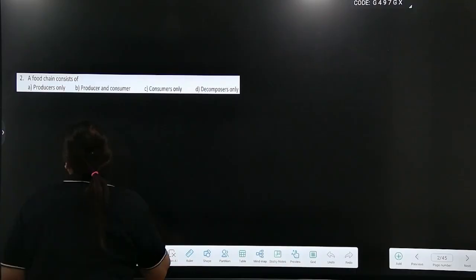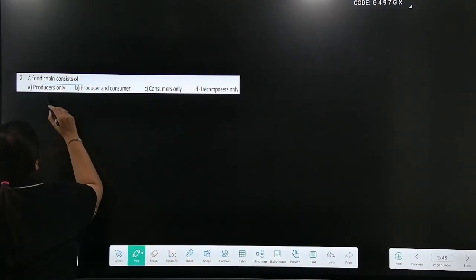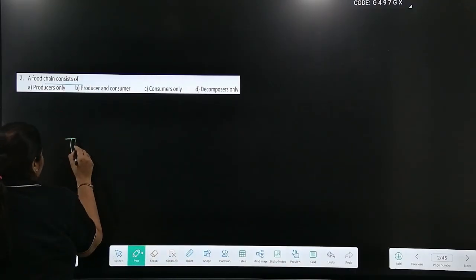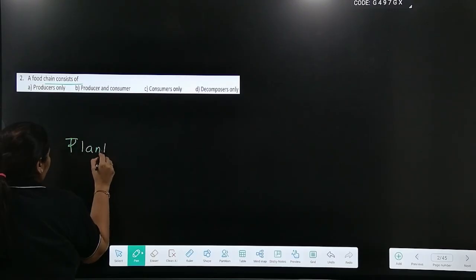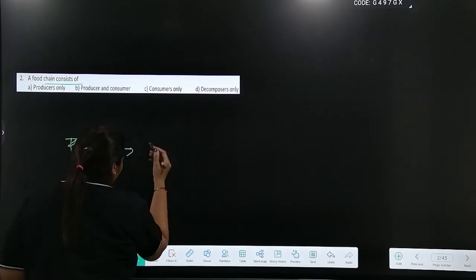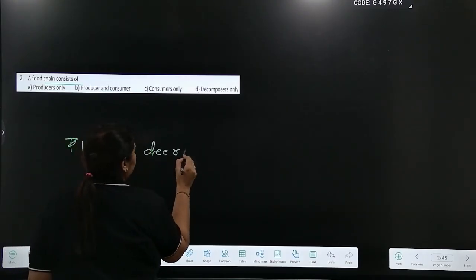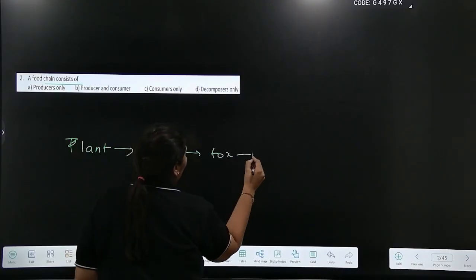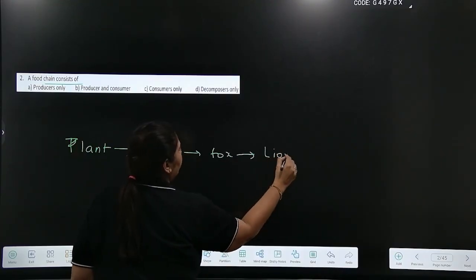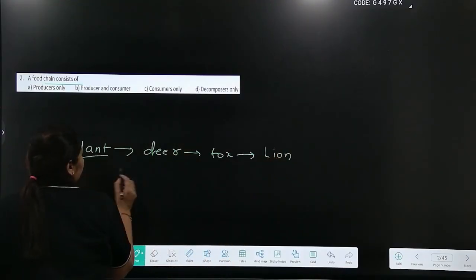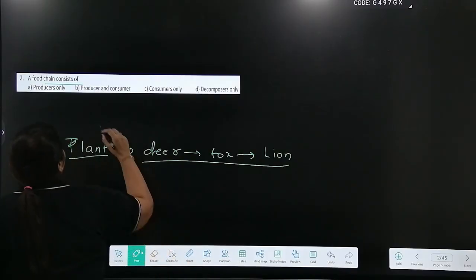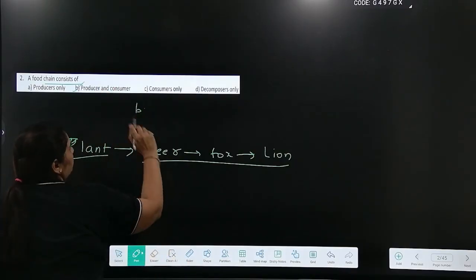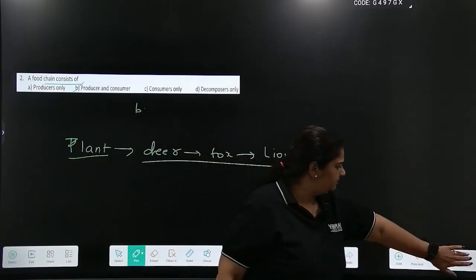Coming to the second question, a food chain consists of producer, that means a plant. I'm just doing an example. Plant is eaten by a deer, deer is eaten by a fox, fox is eaten by a lion. So plant and these three are consumers. So it's both producers and consumers.